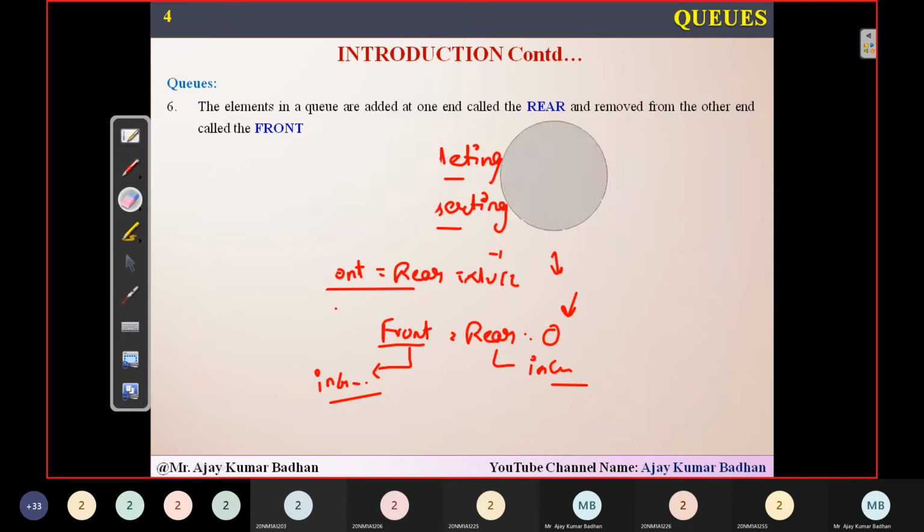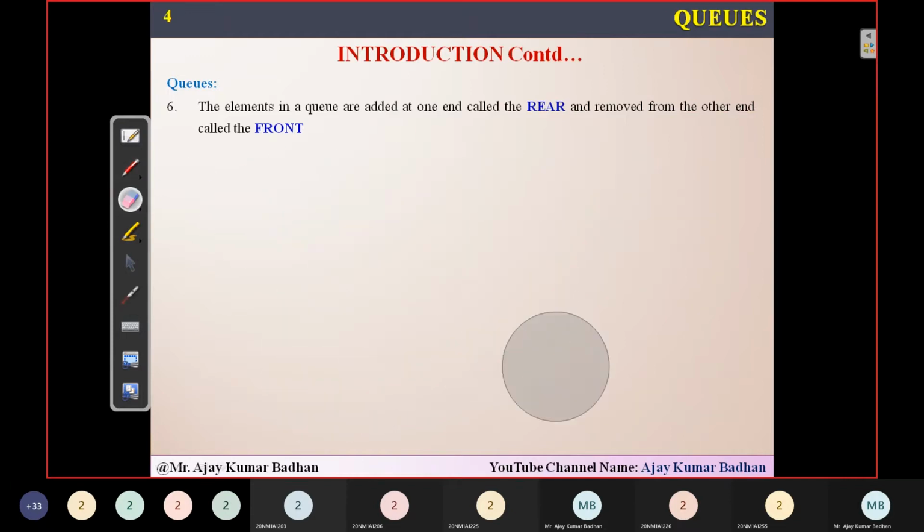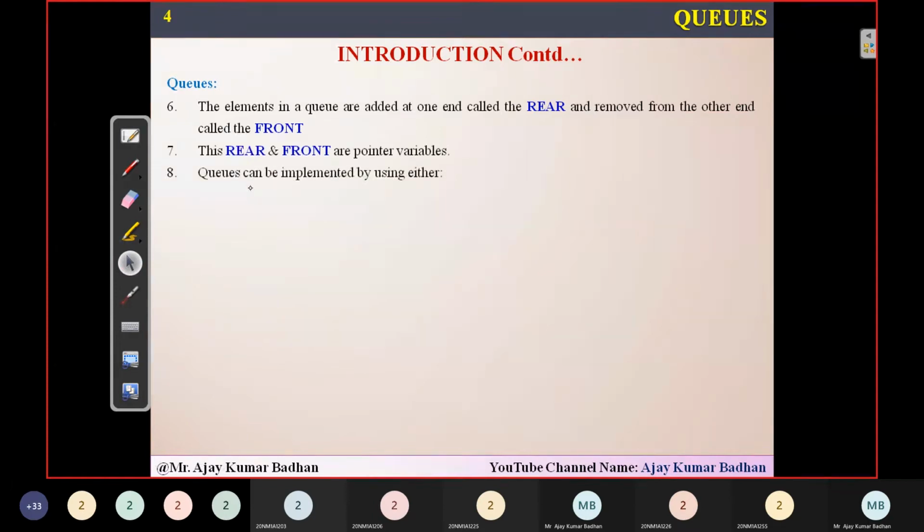I will explain with the help of a code so that you people can understand easily. I'll also show you here. So rear and front are the pointer variables as I stated. Queues can be implemented either using arrays or linked lists. I think you people know, right? In what way can we implement queues? We can implement using arrays, that is a static implementation, and linked list, which is a dynamic implementation.